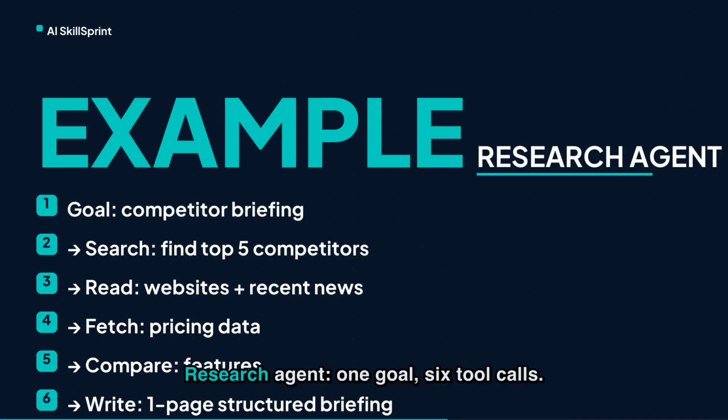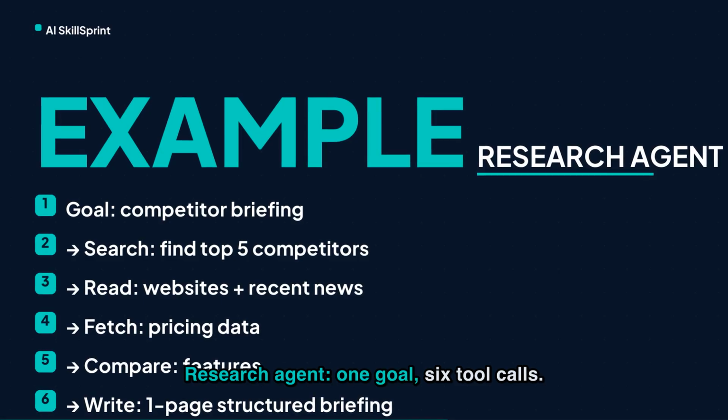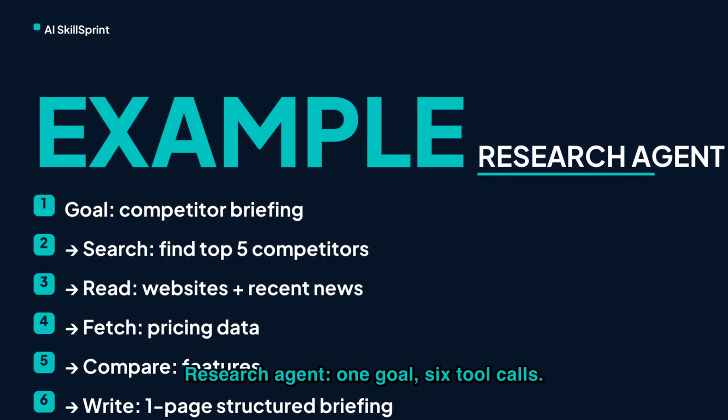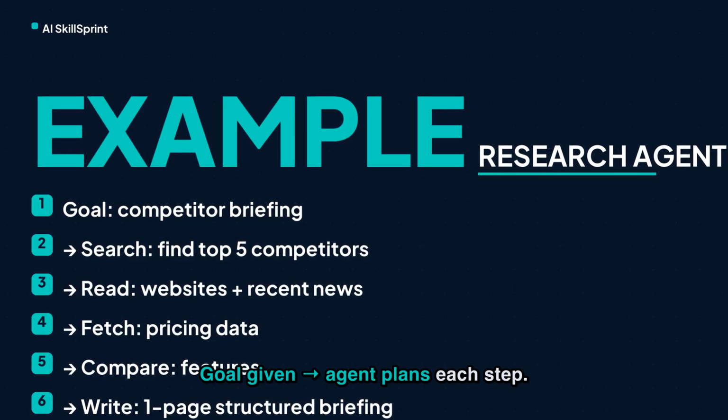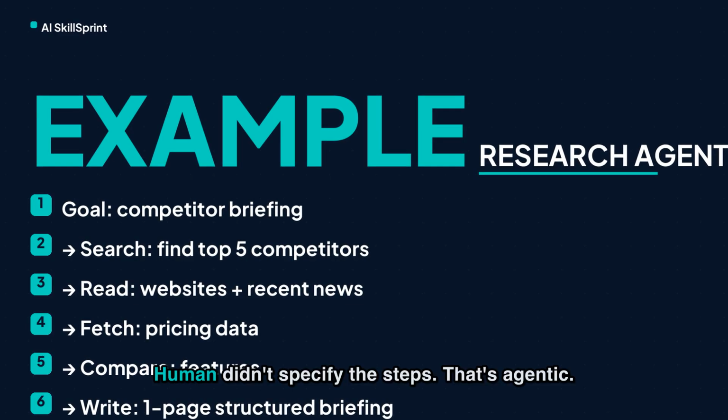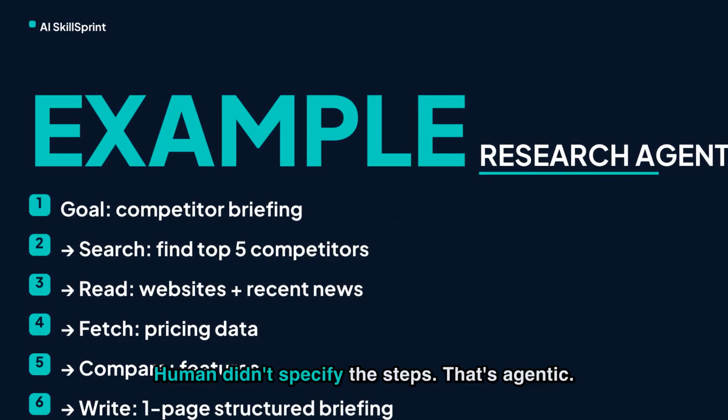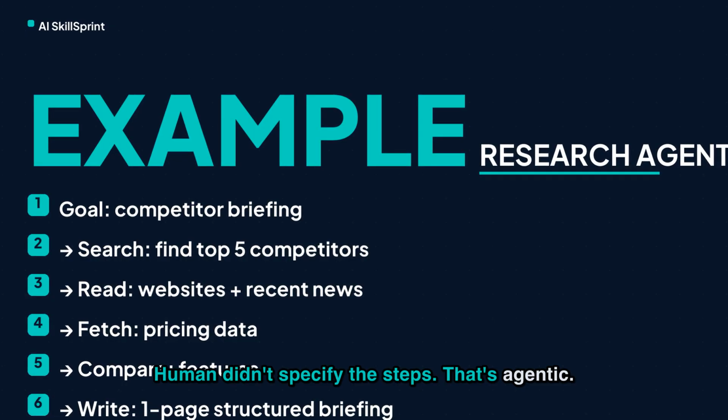Here's a concrete example. Task: research our competitors and write a briefing. The agent loop. First, it searches for the top 5 competitors. Then it reads each company's website and recent news. Then it pulls pricing data. Then it compares features. Then it writes a structured one-page briefing. Each of those steps is a separate tool call. The agent decides the order. A human didn't specify each step, just the goal. That's what makes it agentic.